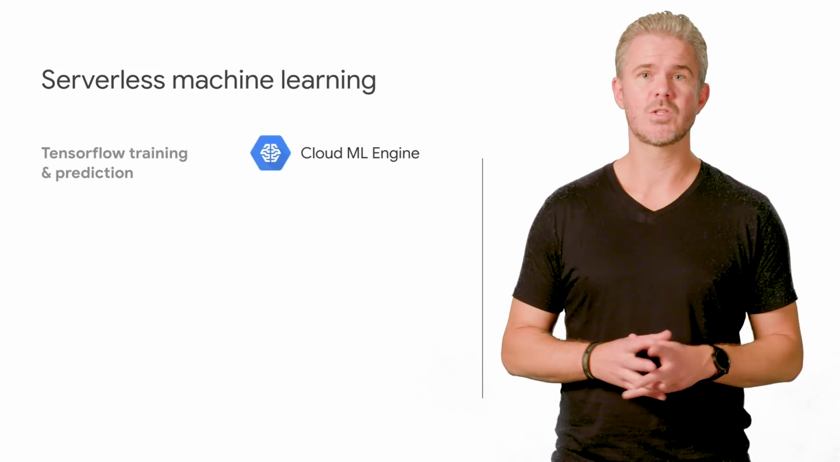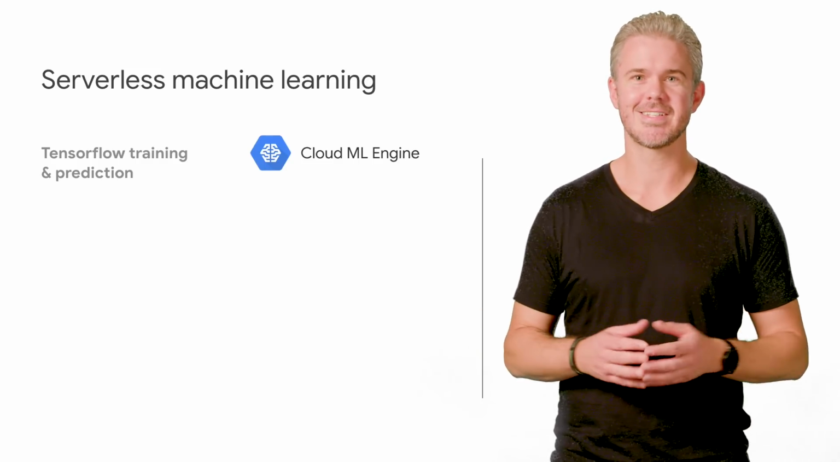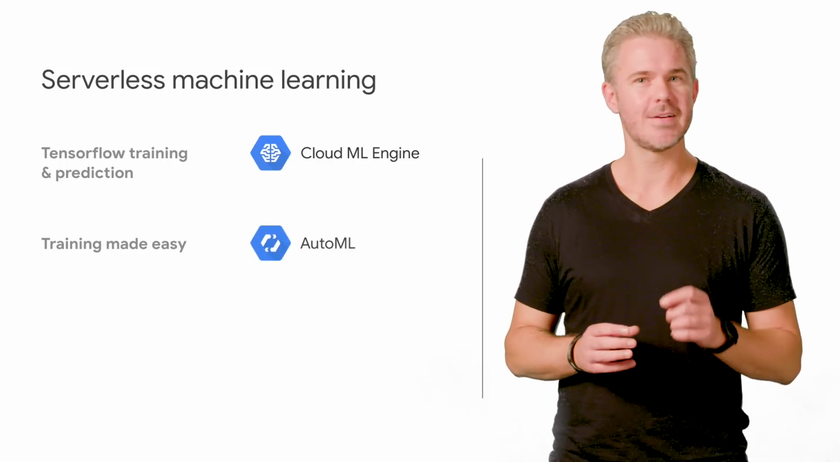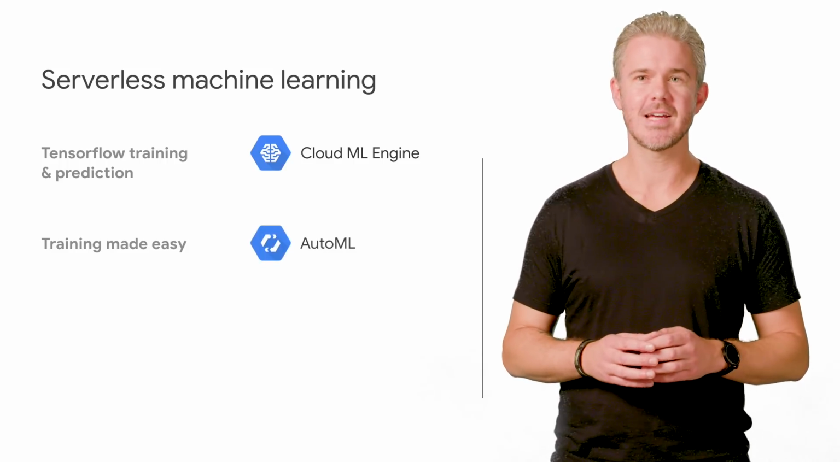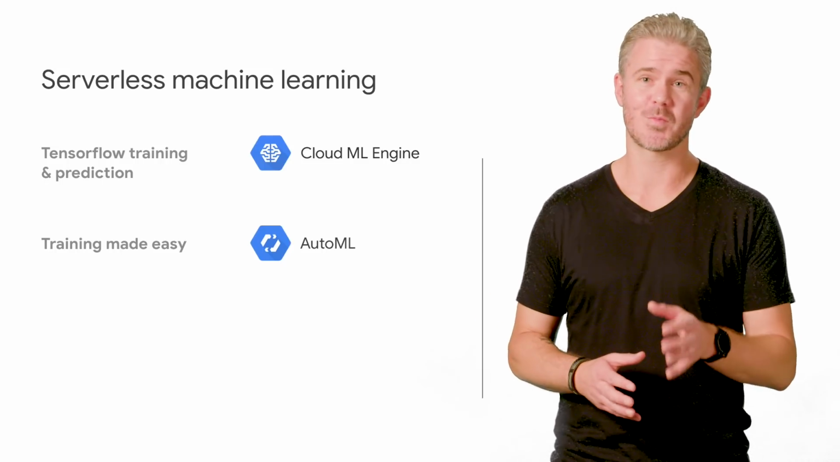Serverless machine learning comes in 2 flavors. Cloud ML Engine, which runs your TensorFlow code and scales up and down for training and predictions. AutoML is machine learning made easy. Give AutoML your labeled images or text, and it will create machine learning models for you, as well as an API endpoint for predictions.